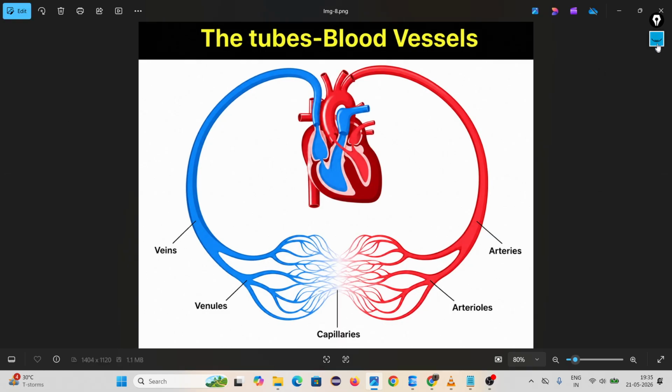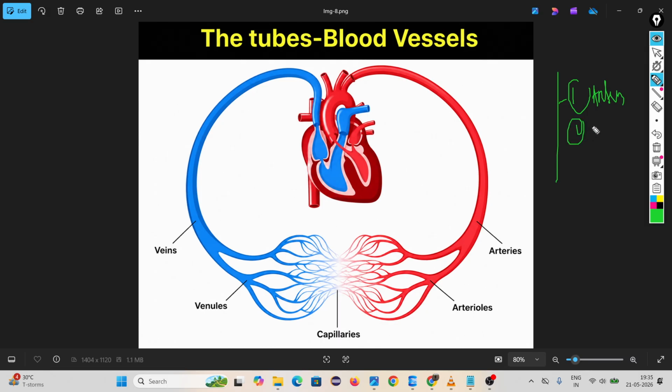Then after blood we learn about blood vessels. In human beings three types of blood vessels are found. One is artery, second is vein, third is blood capillaries. Look, the blood vessels that carry blood away from the heart are called arteries. Arteries are further divided into many parts called arterioles. Then arterioles again divide into many parts, called capillaries.